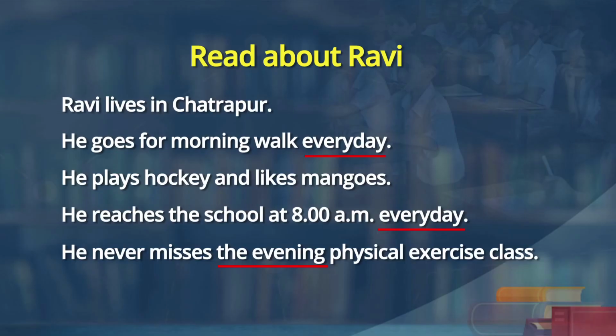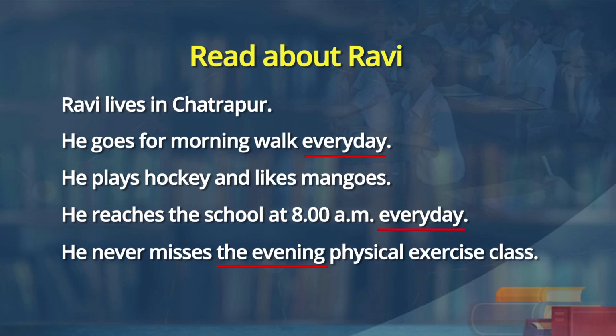Very good. Now, let me also read out, learners, for your listening as well as noticing something. As I read out, please notice the underlined words or phrases. Ravi lives in Chhatarpur. He goes for morning walk every day. He plays hockey and likes mangoes. He reaches the school at 8 a.m. every day.